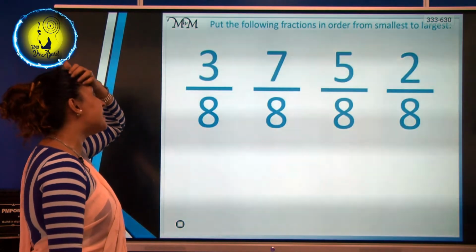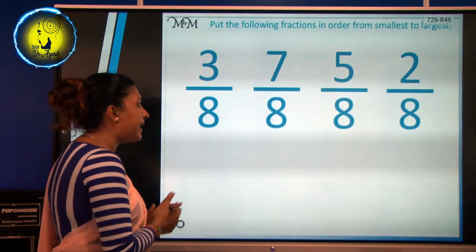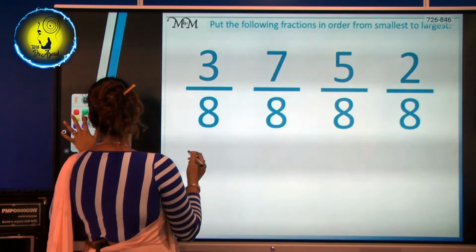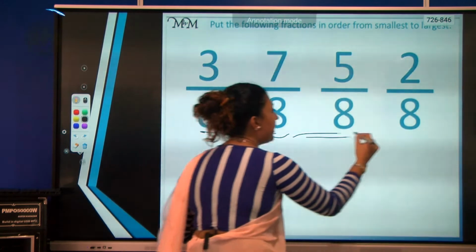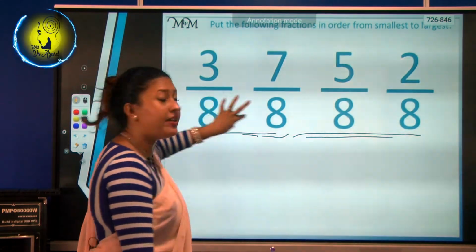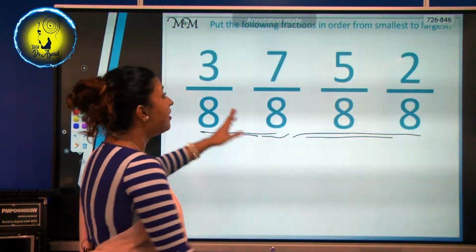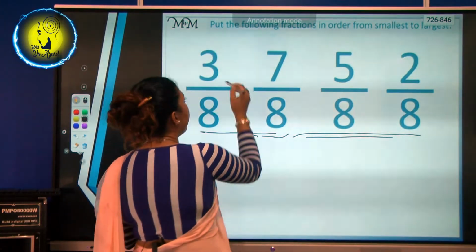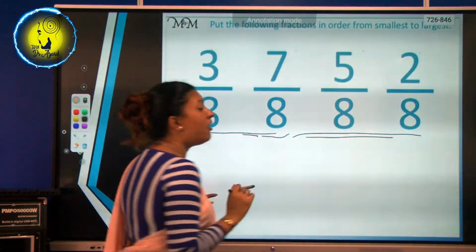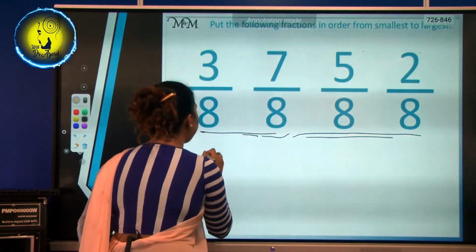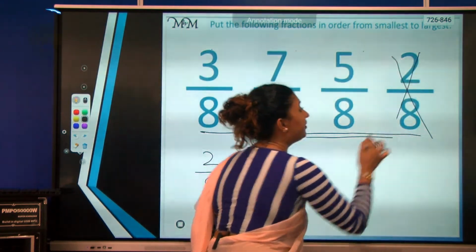Now you have to put these fractions from smallest to largest, very easy. Now see, the denominators are all the same, isn't it? These denominators are all the same. So, if the denominators are the same, what is the theory? You have to think about the numerator from smallest to largest. Now think about the numerator. 3 is there, 7, 5, 2. What is the smallest number? 2 8ths. 2 8ths. Okay, now we have done this. So, you can cross it.